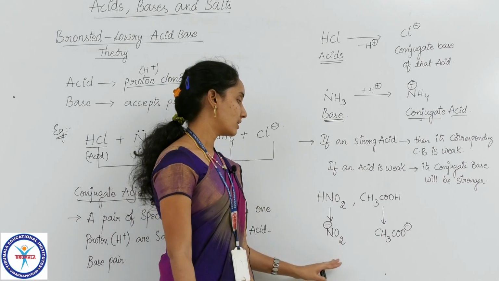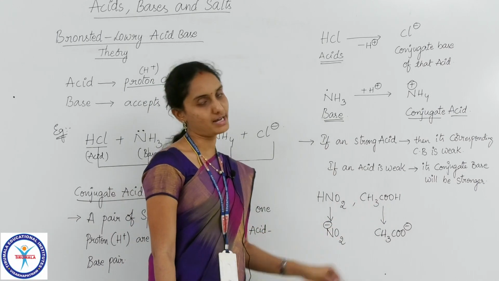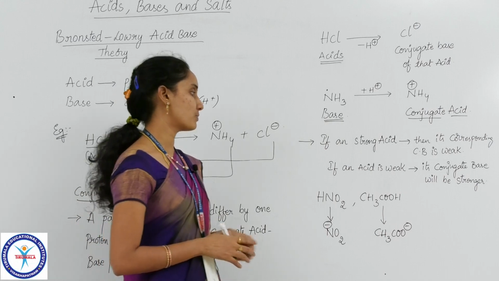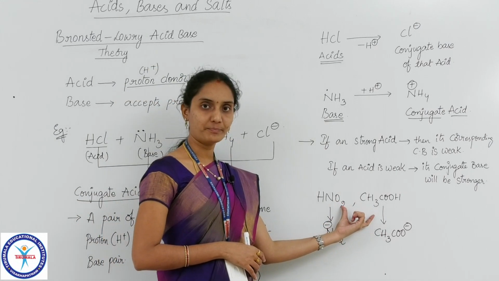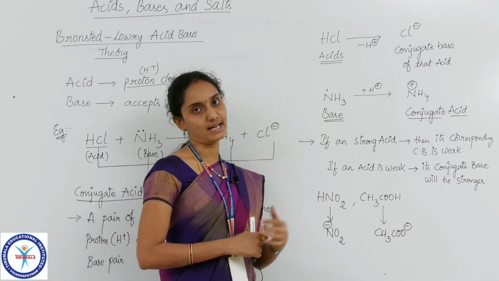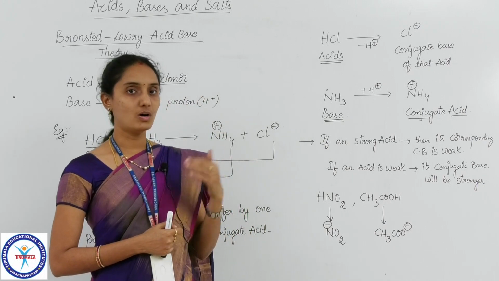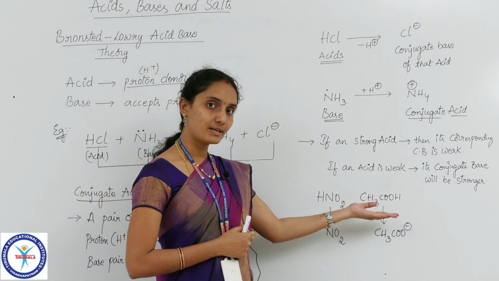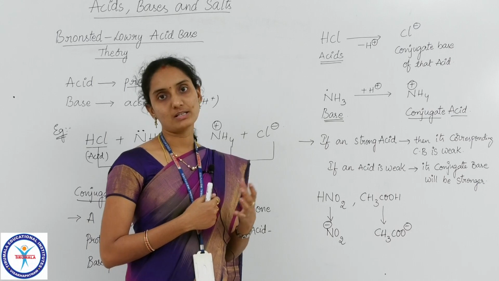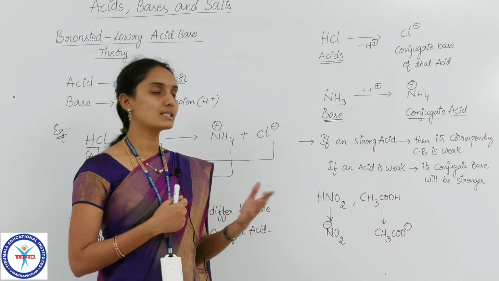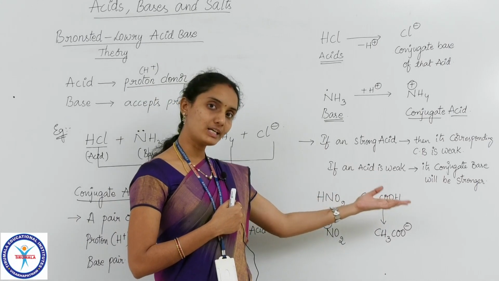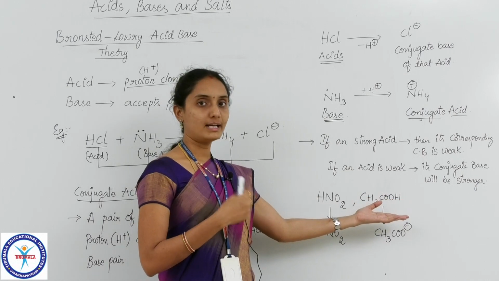So now, my question that I asked you. We have written the 2 conjugate bases of these 2 corresponding acids. Now which among these 2 bases is stronger, I ask. Of course both are strong because both the acids are weak. But correspondingly, HNO2 is a stronger acid than acetic acid. We know that acetic acid, also called ethanoic acid, is a mild, weaker acid. That's why we use it in edible substances like vinegar and in our food ingredients also. As it is a weaker acid only, we are using it as an edible substance also.